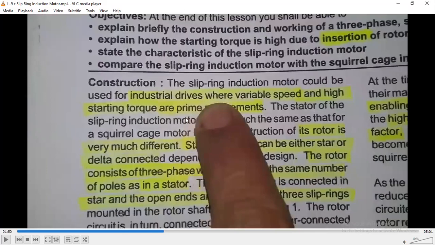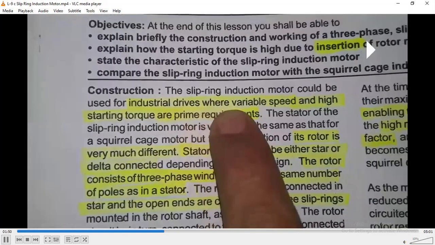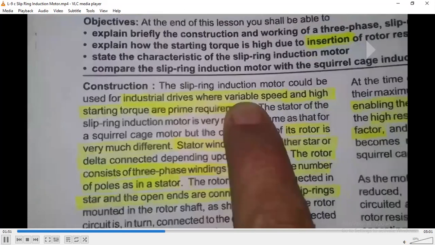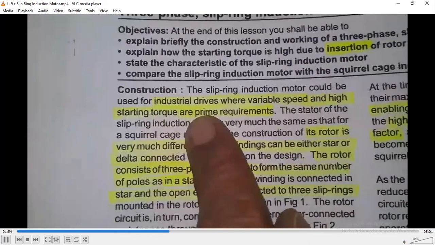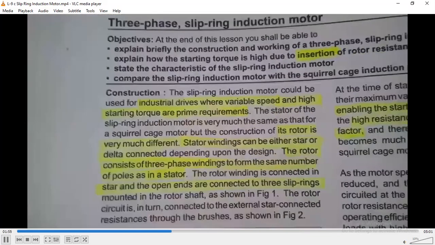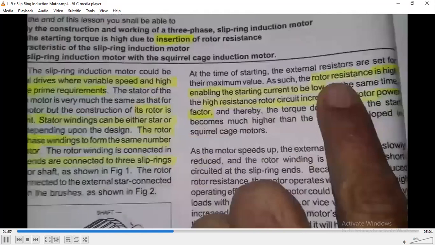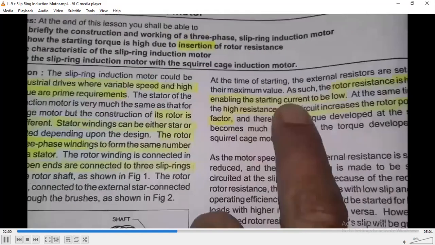The stator of the slip ring induction motor is basically the same as that of the squirrel cage induction motor, and is very much the same as that for the squirrel cage induction motor. But the squirrel cage induction motor works at constant speed, while the slip ring induction motor works at variable speed.